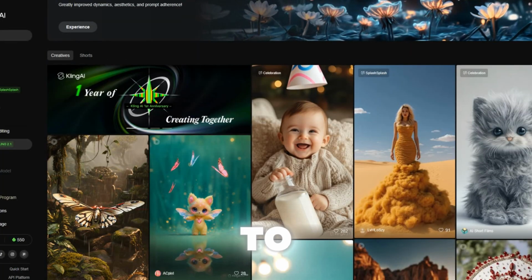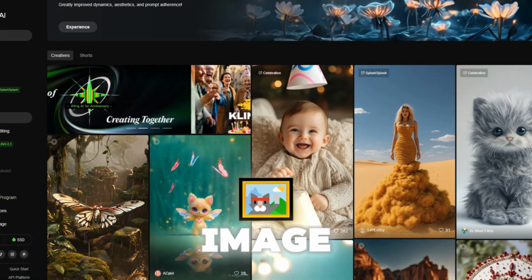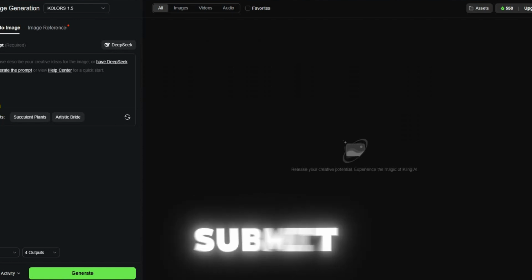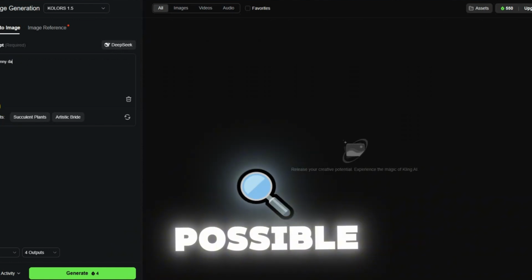It's not just for image to video, but for everything else including text to image. None of the features now allow me to submit a request. This leads me to think of a few possible reasons.